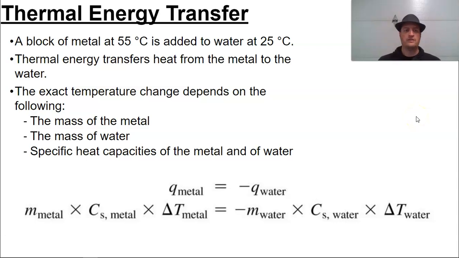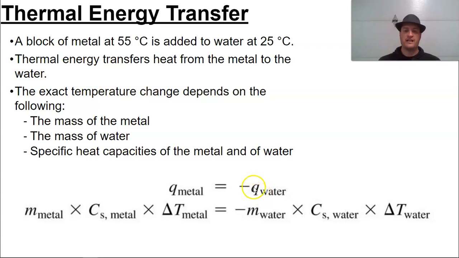All right, so let's take a look at thermal energy transfer. Block of metal, hot, added to water, cold. Energy transfers from the metal to the water. Makes sense? Higher temperature to lower temperature. Now, exact temperature change depends on a few things. Mass, specific heat, change in temperature of the metal is going to be equal to the mass, specific heat, and change in temperature of the water. Essentially, the metal's energy being given off is the same as the energy of the water being taken in.